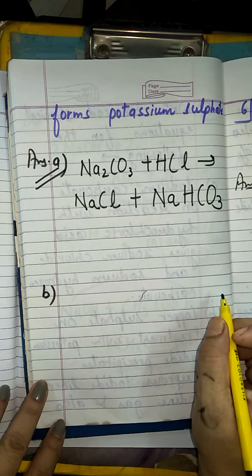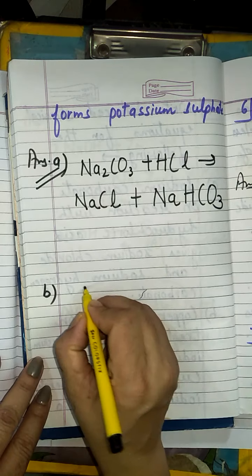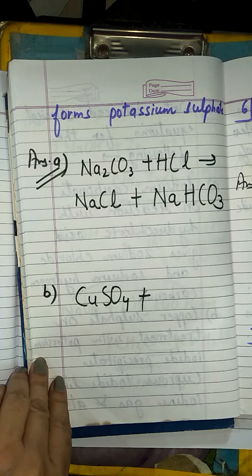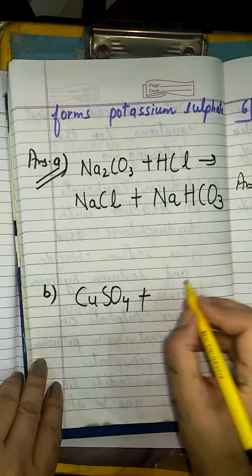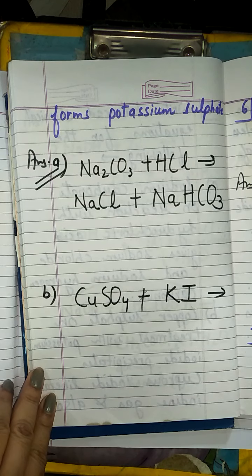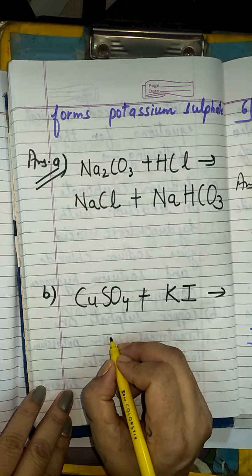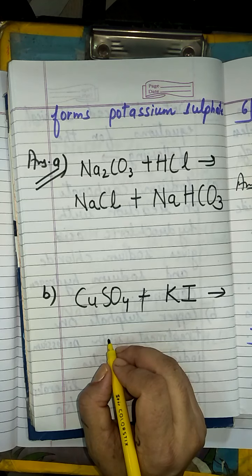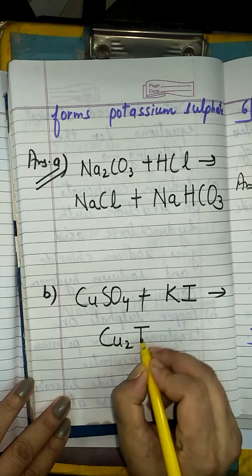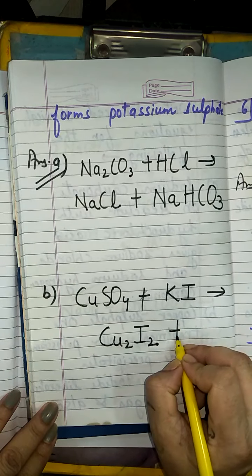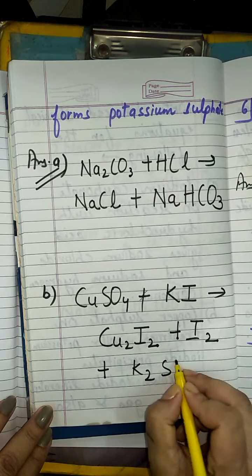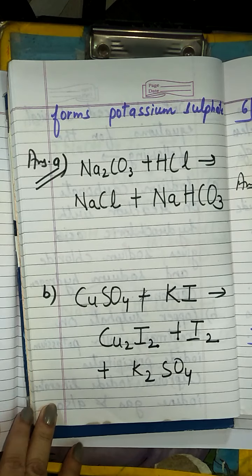Then next reaction is copper sulfate, CuSO4. You can check the question. Copper sulfate when on treatment with potassium iodide. Potassium iodide is KI. Fine. It will be giving you cuprous iodide, Cu2I2, precipitates along with iodine gas, and also it is going to form potassium sulfate. So this thing you are going to keep in mind.